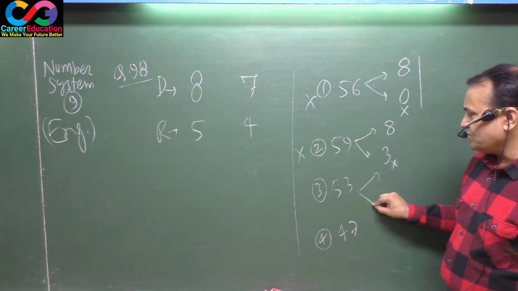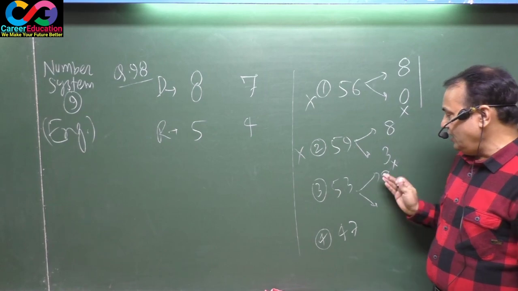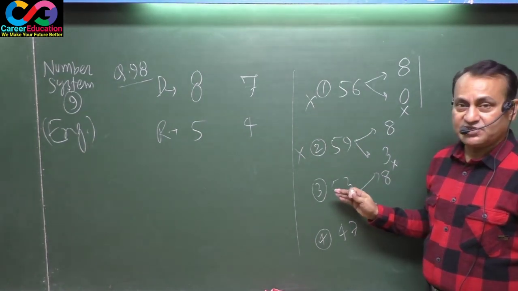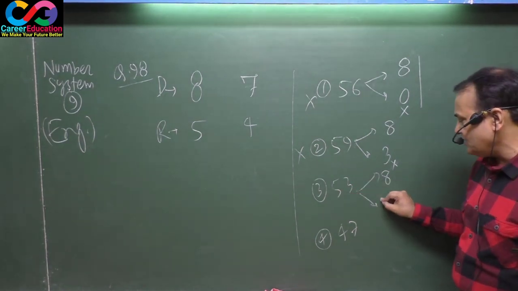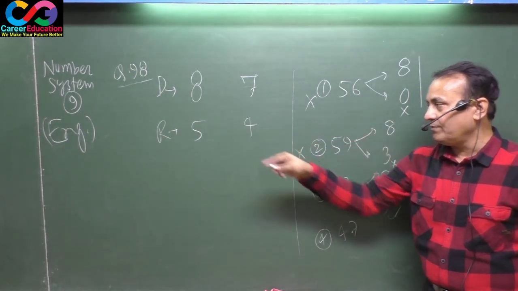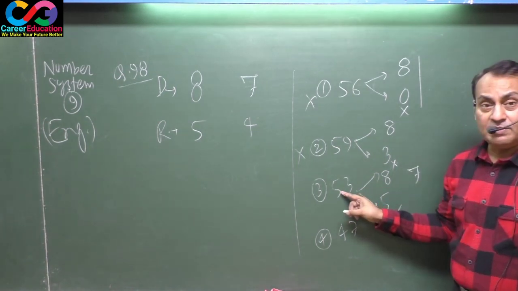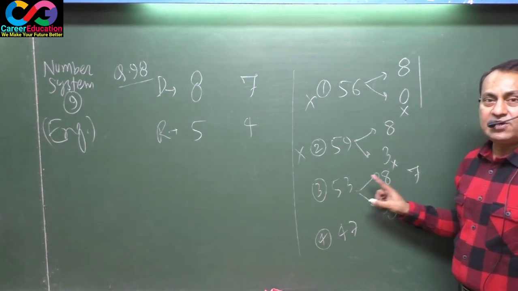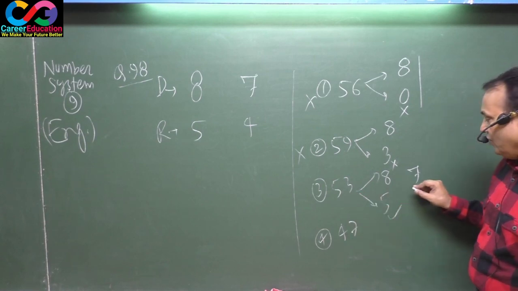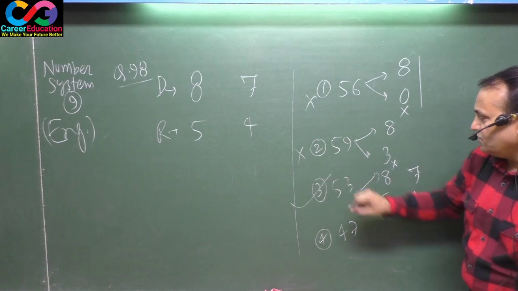Now come to this option. If you divide 53 by 8, 8 6s are 48, remainder is 5. This is correct. After division by 8, remainder must be 5. Again, if you divide the same number by 7, 7 7s are 49, 4 will be your remainder. This is also correct according to the question. That means this is your final answer.